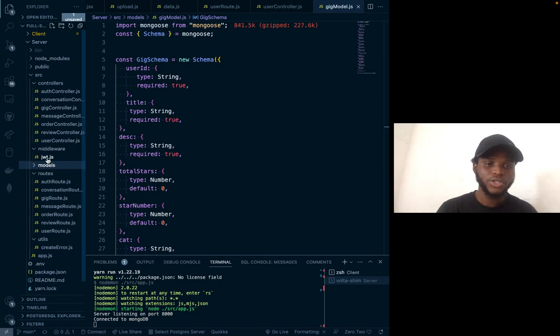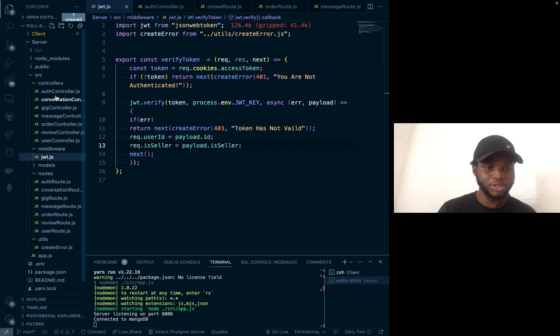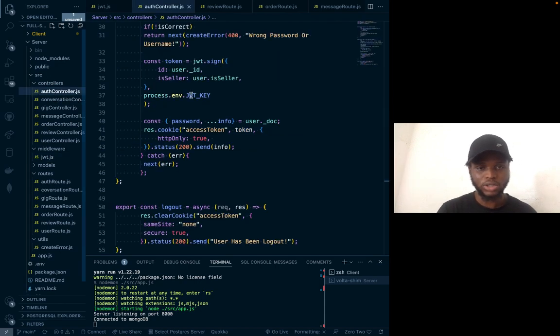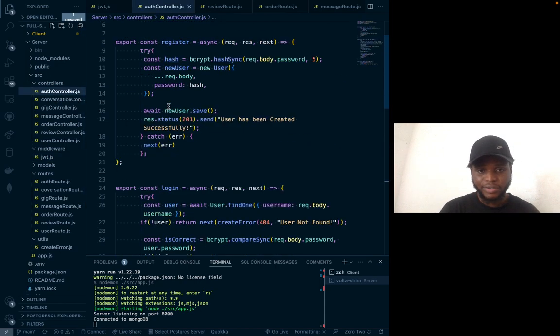Moving on to my controller, let me show you what I have in my controller. This is my authentication, where my user is being verified.